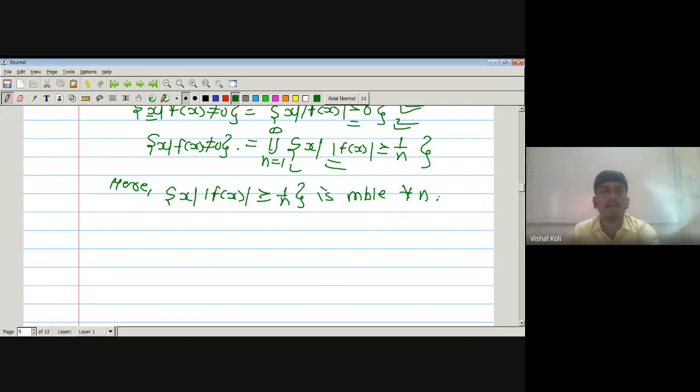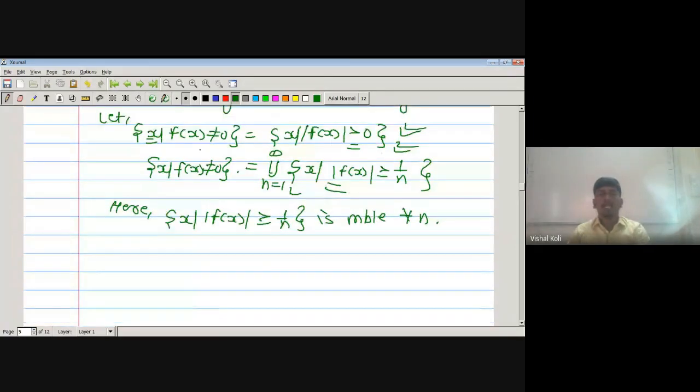So here we have written x as a countable union of measurable sets. As we have to prove that it is of sigma finite measure, we have to write it as a countable union of measurable sets having finite measure. Now it remains to check whether the measure of each set, x whenever modulus of f of x is greater than or equal to 1 by n, is finite or not.